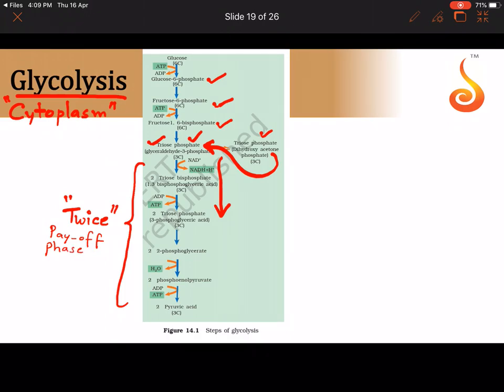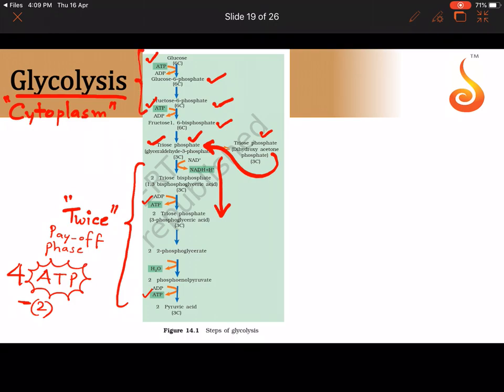Did you notice that in the preparatory phase, one ATP got used up here, one ATP got used up here? In the payoff phase we get one ATP here, we get one ATP here, but since it is happening twice, we get 4 ATP. But why are we saying this is the gross ATP gain? Because we have to subtract 2 from this. Why do we have to subtract 2?